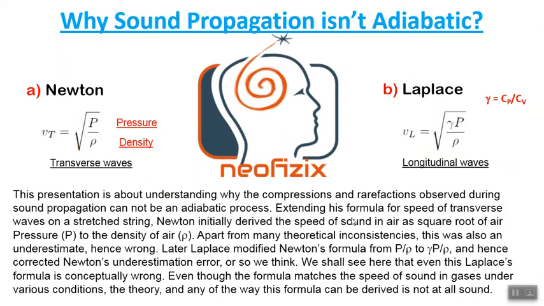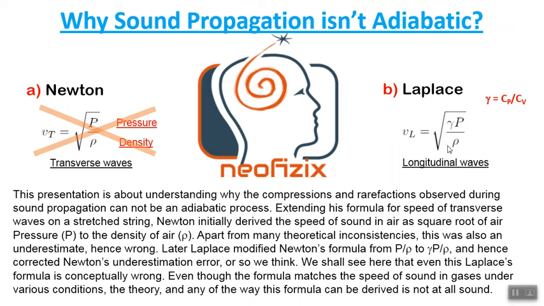Extending its formula for the speed of transverse waves on a stretched string, Newton initially derived the speed of sound in air as square root of air pressure P divided by the density of air rho. So square root of P by rho. Apart from many physical inconsistencies, this was also an underestimate. That is, this formula gives a speed that is lesser than the observed speed of sound. So this was an underestimate and hence wrong.